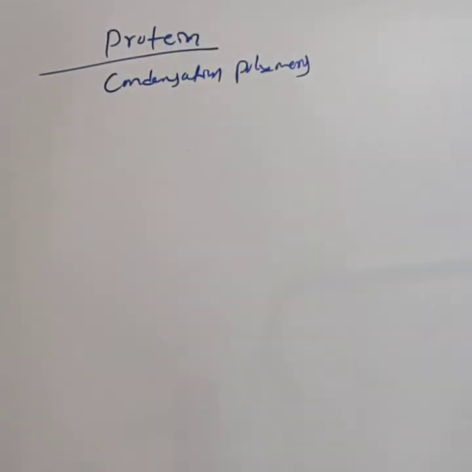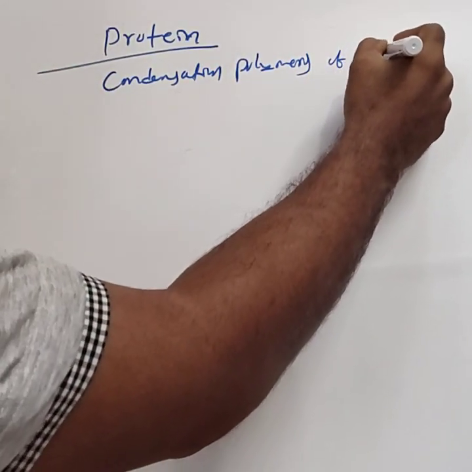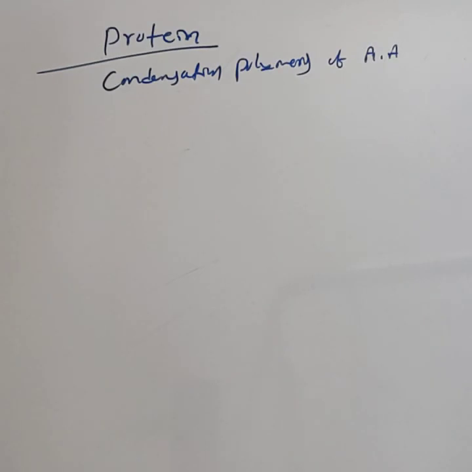They are the condensation polymers of the amino acids. That is, proteins are made up of amino acids.